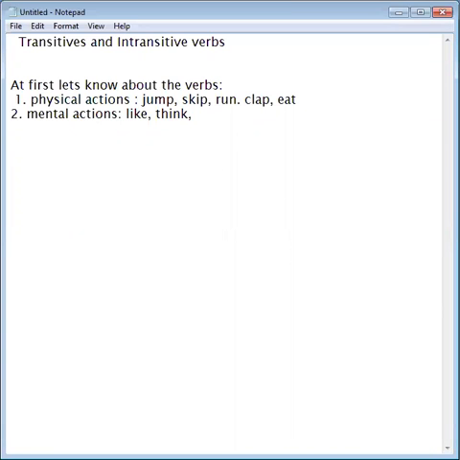Next, verbs also tell about the state of being, and these verbs are called auxiliary verbs.